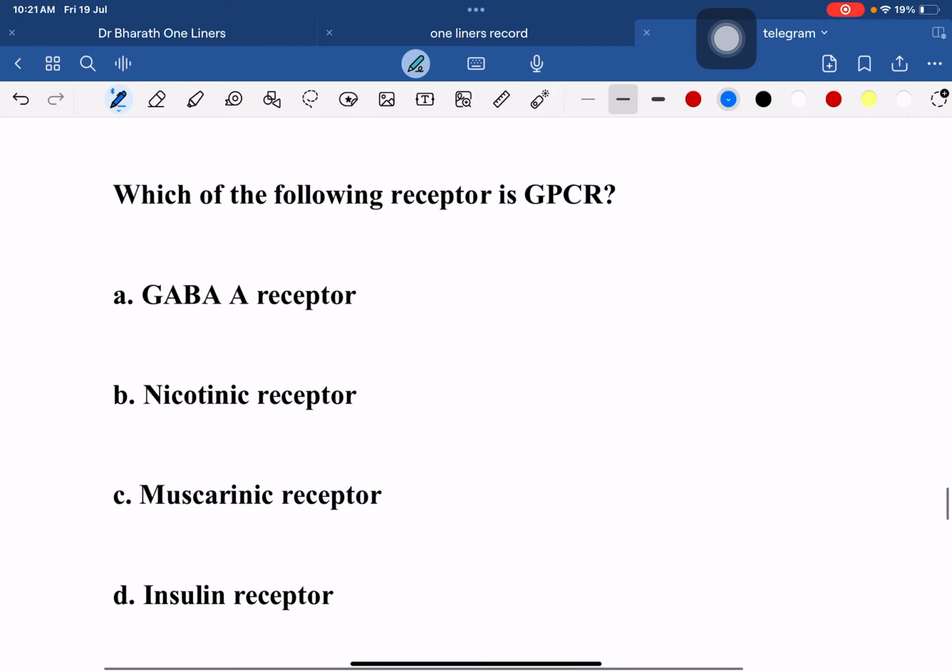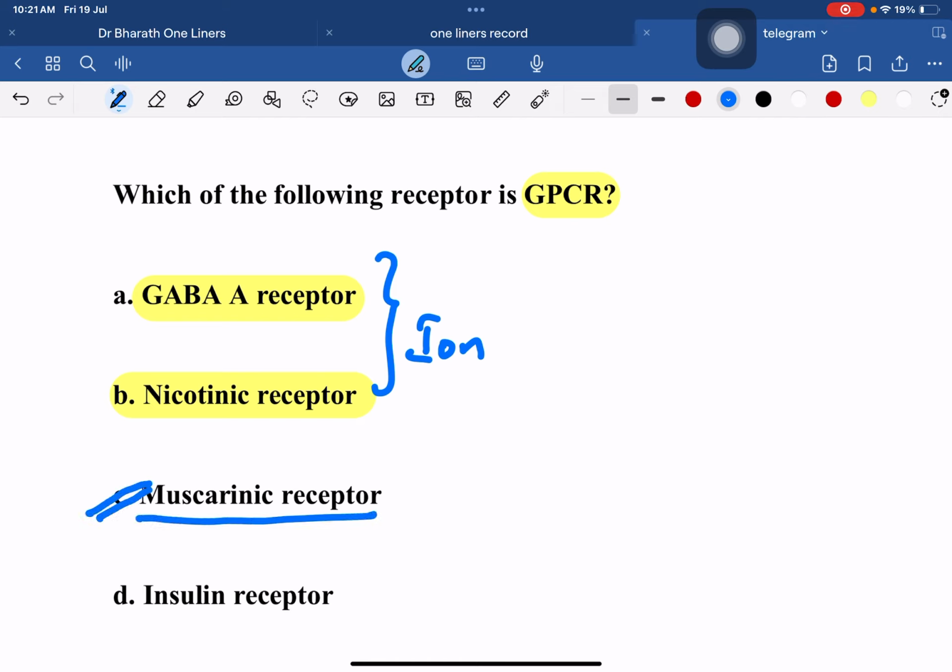Coming to the next one, which of the following receptor is G protein couple receptor? Now nicotinic receptor is not G protein couple receptor. Remember, nicotinic and GABA A are ion channel receptor. So can we revise other ion channel receptors? Yes, the 5-HT3, then glycine, glutamate are ion channel receptor. Now muscarinic receptor are the G protein couple receptor.